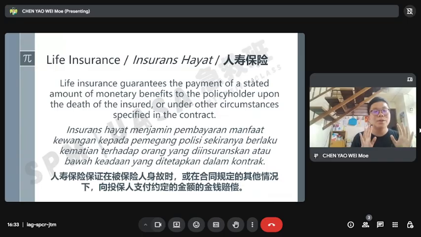For example, you are facing an accident, or death, or you are disabled, orang kurang upaya, then this life insurance can cover your fees and expenses.